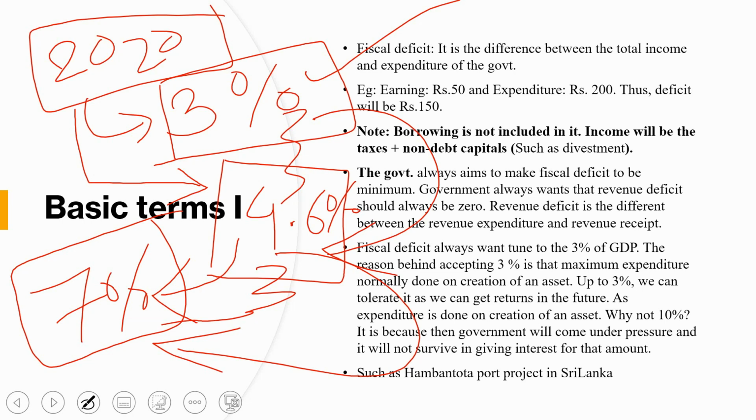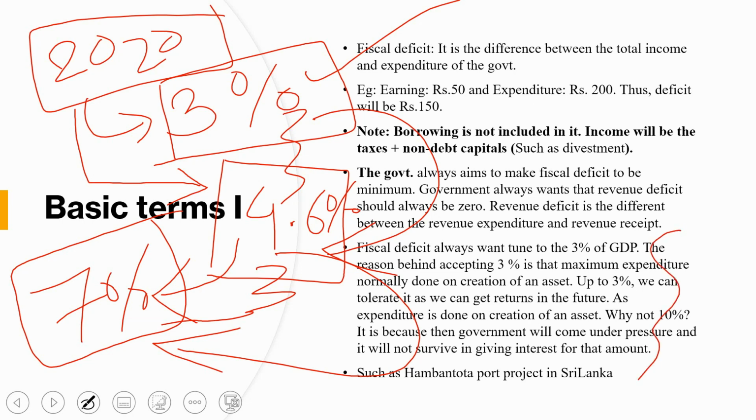Earlier you were saying 3% is okay, now it is 4.6%, and now again you have given 7%. So in this scenario the fiscal council will check the government and ensure that the exact figure is presented to the public. That's the main motive of this concept.